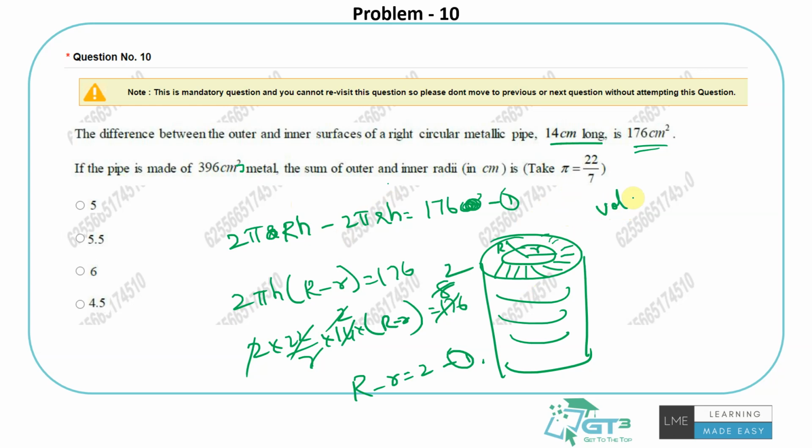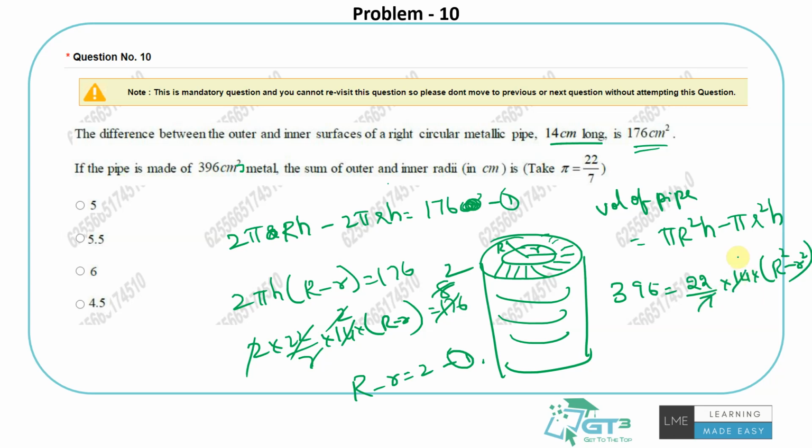The volume of the pipe would be, generally it's pi r square h for a cylinder, but because it's hollow, you have to do the bigger radius pi R square h minus pi small r square h, right? So volume is given as 396. So 22 by 7 is pi and h is also common. I get R square minus r square. Right, 7 on the 7 2s are, this will be 22 1s are 176, 2 1s are 2, 9. So this is R square minus r square.